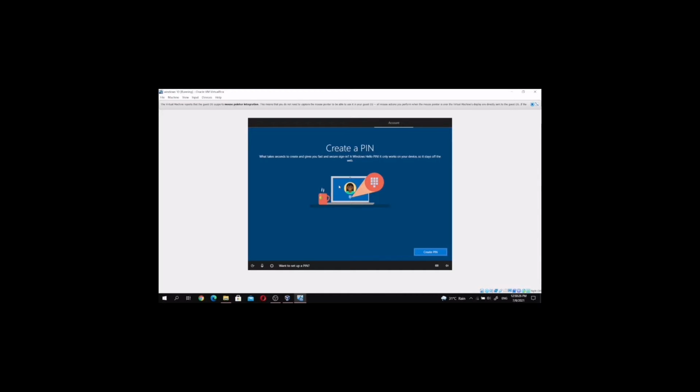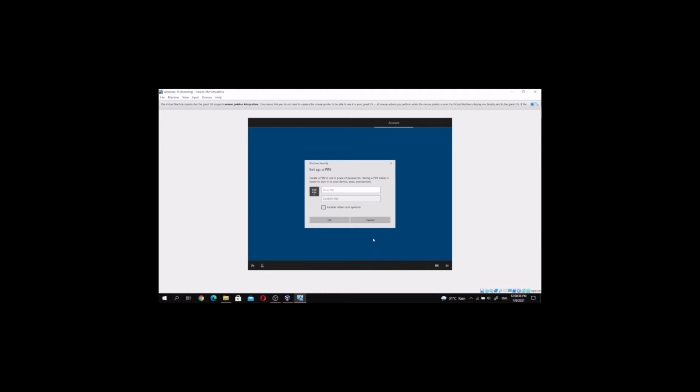After you finish setting up the account, you need to create a PIN for your Windows 10. This is the pop-up for setting up our PIN number.